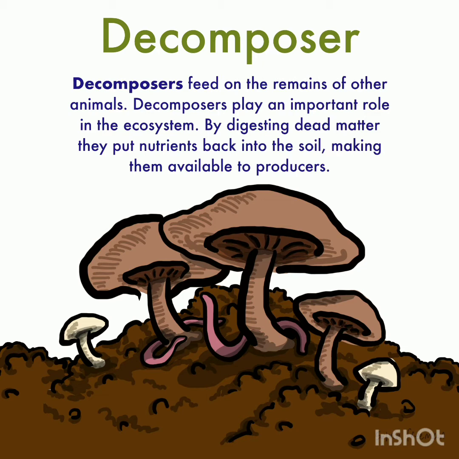They are very useful in releasing nutrients from dead, decaying organisms back into the environment. These nutrients are reused by plants. Thus, decomposers help in recycling of nutrients.